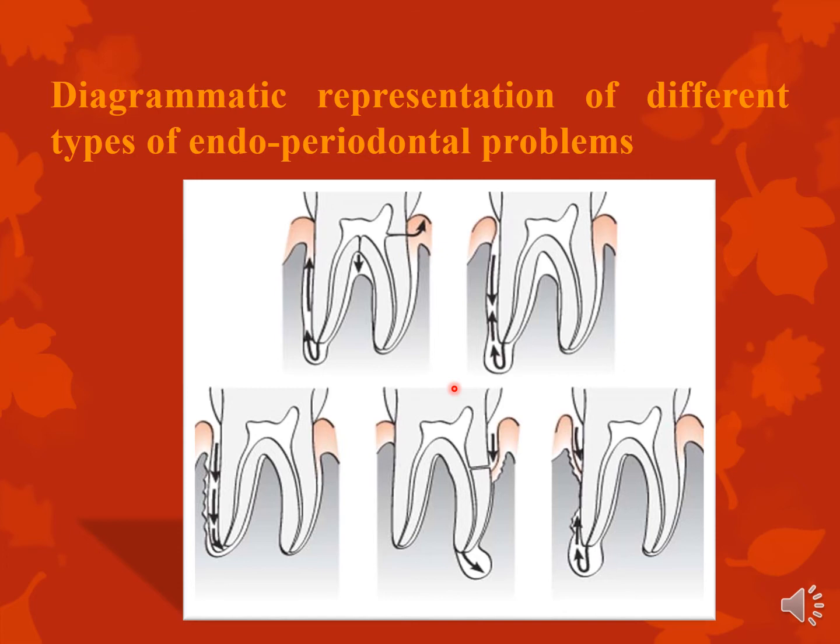Okay, then the third situation that you see is a primary endodontic lesion involving the periodontium. Here, the difference between these pictures is that you can see this ragged line, right? That means the periodontal destruction has happened in this situation.